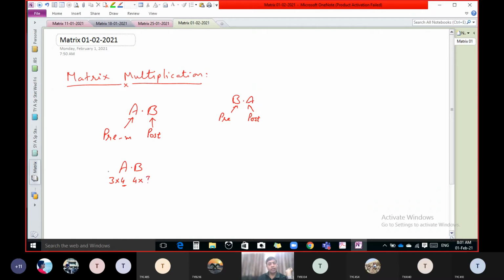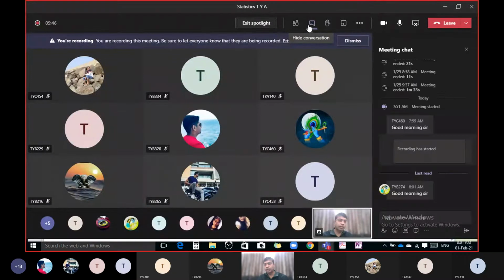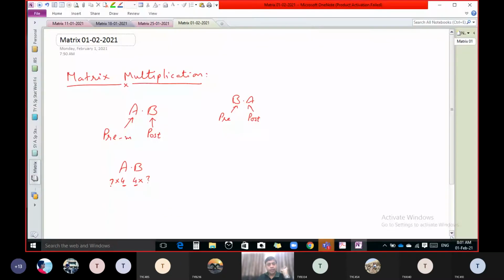You can write here anything, but this should be same. So what is the condition? Number of columns of pre-matrix and number of rows of post-matrix should be equal. Then and only then it is possible to multiply two matrices.